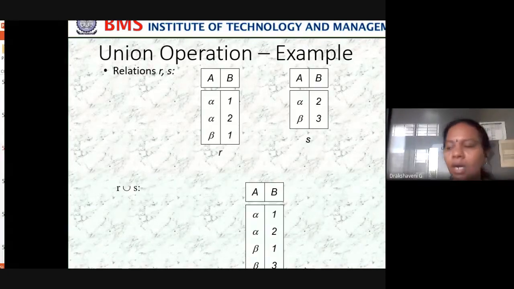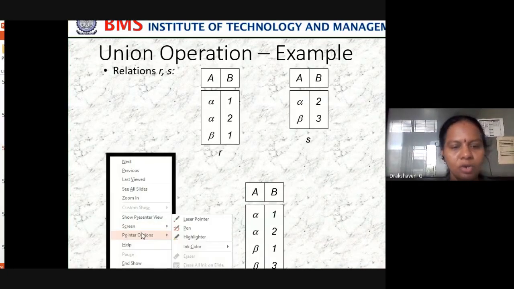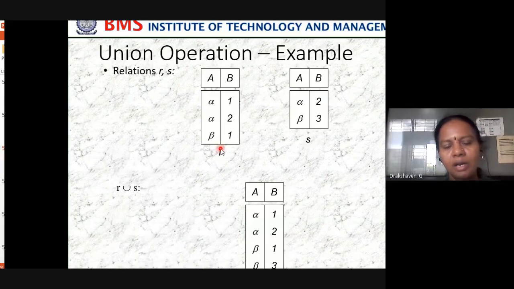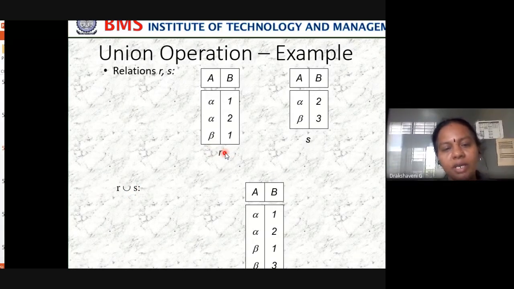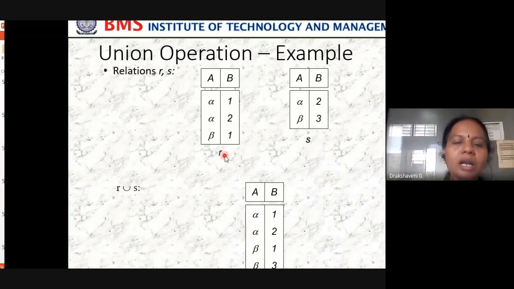We have two relations, R and S. What is the union operation? R union S. Relation here in this term, we call it as a table; informally we call it table R, table S, whereas in relational algebra we call it relation R and relation S.